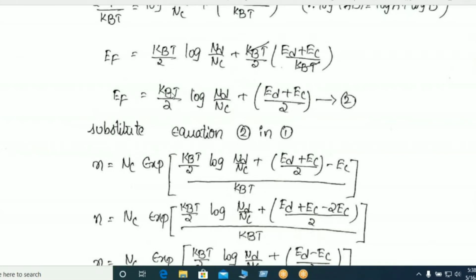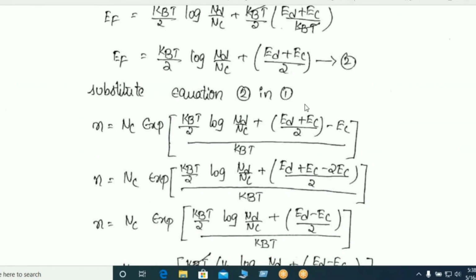Suppose the question may ask like this: what is the position of the Fermi energy level in the case of an n-type semiconductor? Then we have to put absolute temperature T equal to 0. Then this expression becomes 0. Then Ef is equal to Ed plus Ec by 2, at the mid position of the conduction band and donor level. If anyone asks that question, then only.